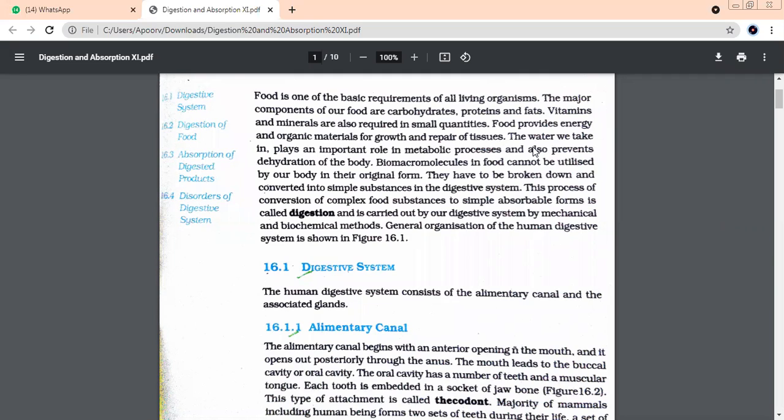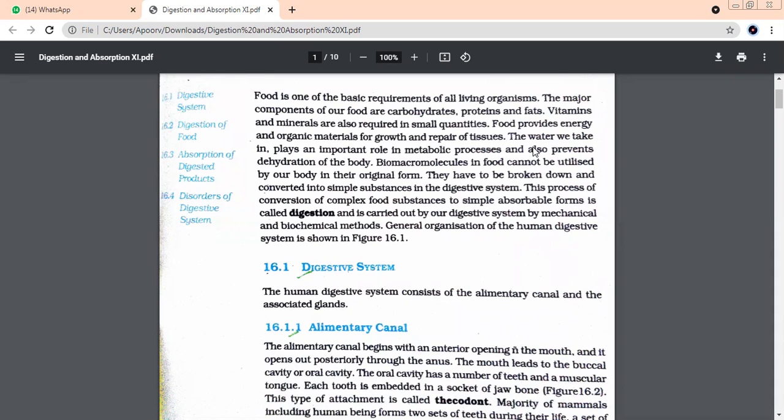Okay, you have already done digestion in class 10th, a little bit. First, let us discuss the previous knowledge that we have before we move on and find out the details of the chapter. Whatever you know about digestion and absorption, tell me. What is the name of the chapter? Digestion and absorption. What is the difference between digestion and absorption? Let's start from here. Who will tell me what you mean by digestion and what you mean by absorption? First, tell me what is digestion.